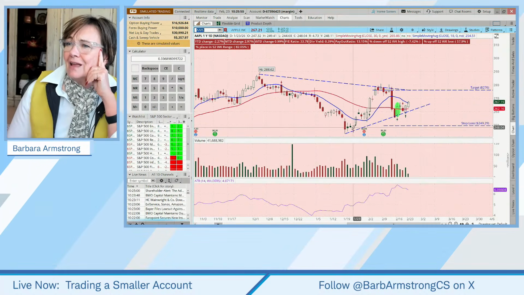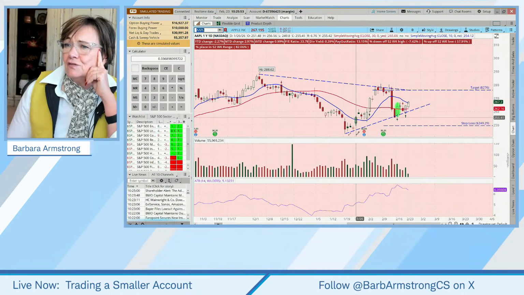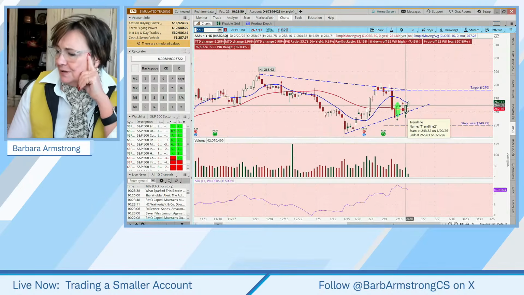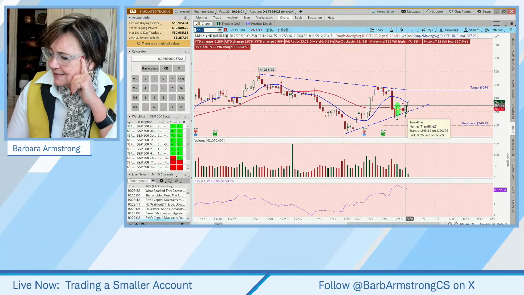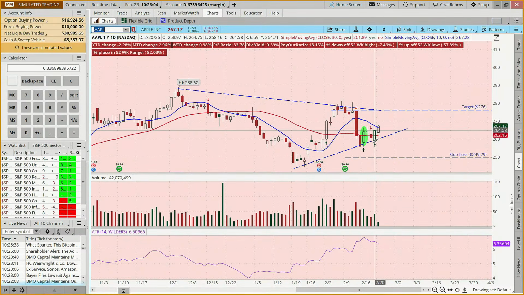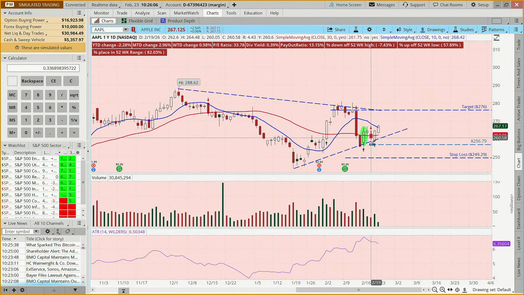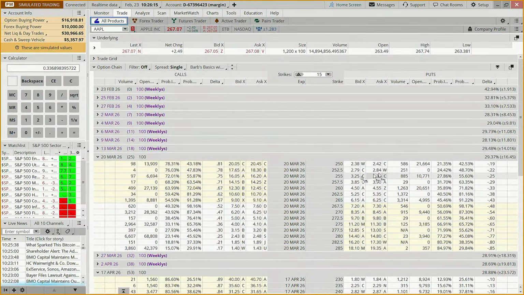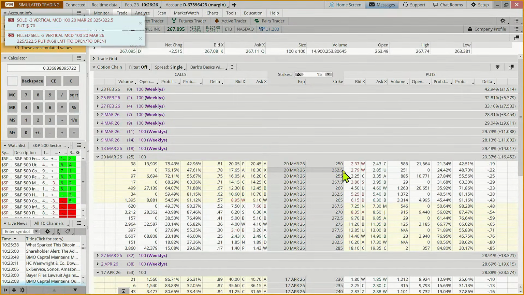Could we just say, well, I could see maybe it continuing to use this as a support level. So could we come in and sell something maybe below this, like 255? Could we get down that low? This is 256. Well, let's see, would there be enough premium for it to be worth it? So if I come out to March, again, 25 days, we've got a 10-cent bid-ask spread, 10,000 contracts. And you see, here's another one, this 250. It just started trading today because this is a zero.